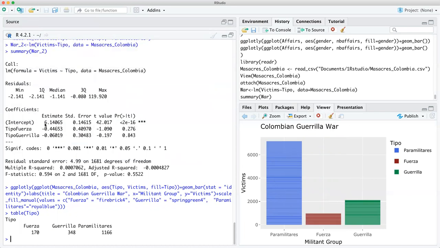Now, when we got up here, it does say this, right? Look at the intercept. It's basically saying that the paramilitaries are killing at a more rapid rate because these are significantly lower. That's why each one is lower. So the guerrilla is lower, right? 0.06%. And then you've got the tipo fuerza, which is even lower, and then like that. So the question becomes, why isn't it significant? My hunch is it depends on the algorithm. Then later, can you do other types of models and will it come up significant?